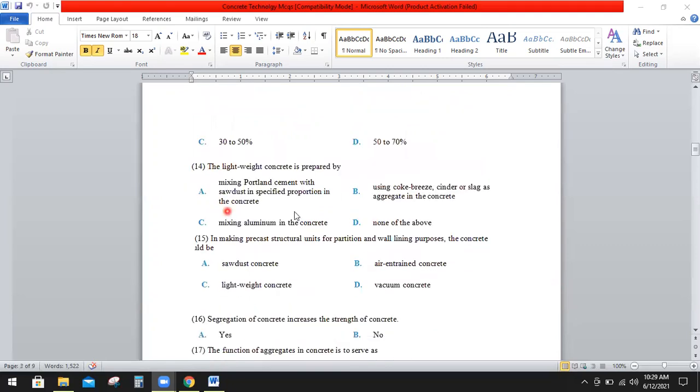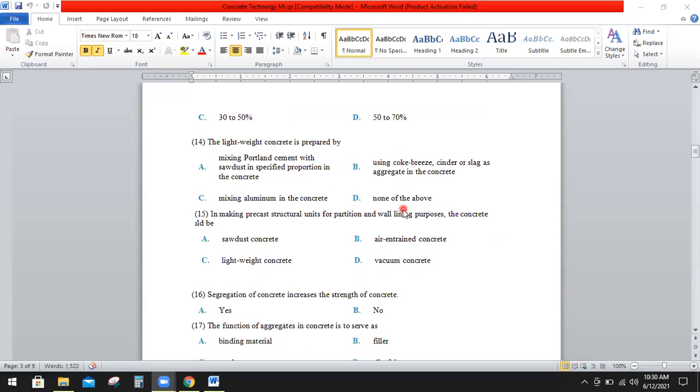Question number 14: the lightweight concrete is prepared by A, mixing Portland cement with sawdust in a specified proportion in concrete, B, using coke breeze, cinder, or slag as aggregate in the concrete, C, mixing aluminum in the concrete, or D, none of the above. So the right option is B, that is using coke breeze, cinder, or slag as aggregate in the concrete.